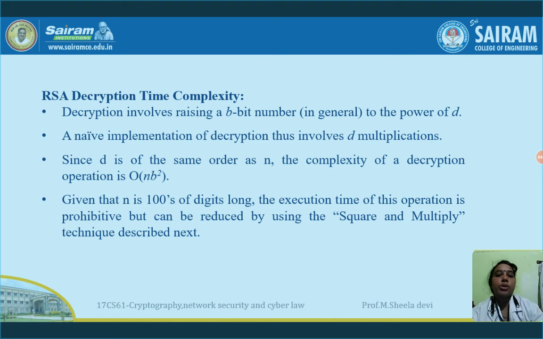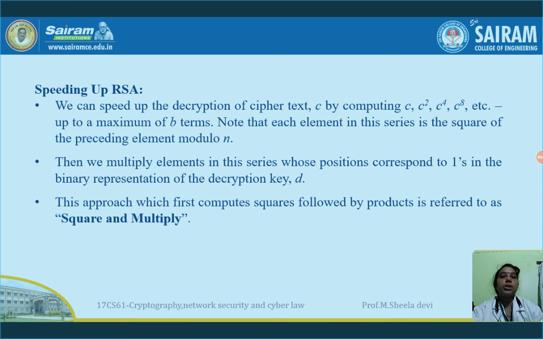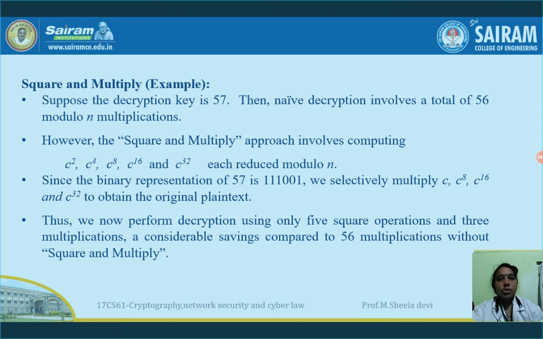order of n b square. See, the time complexity for the encryption is order of b square only, whereas the time complexity of decryption is order of n b square. So this is the difference between the encryption and the decryption process. How to reduce the time in the decryption or the encryption process, how to speed up, is using the square and multiply method for calculating E and D, for reducing the number of multiplications and modulus operations. We can use the square and multiply method.